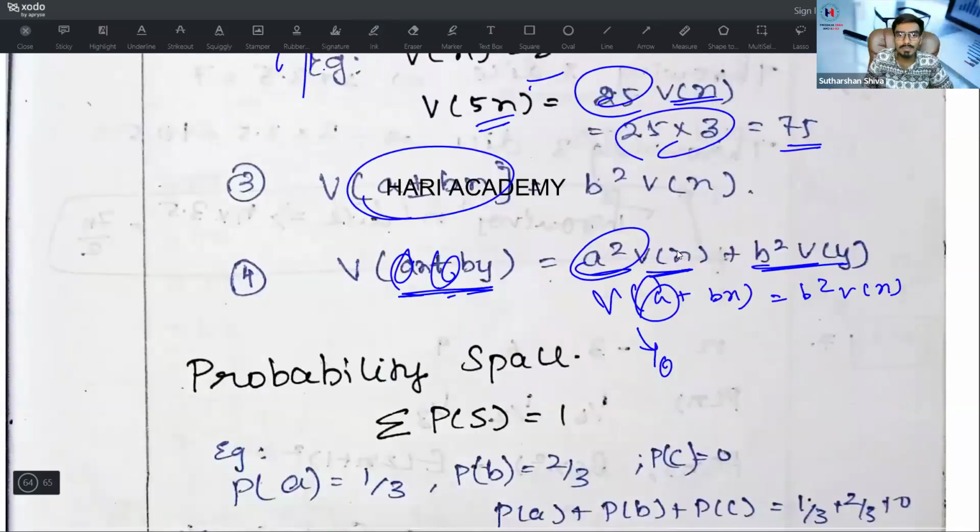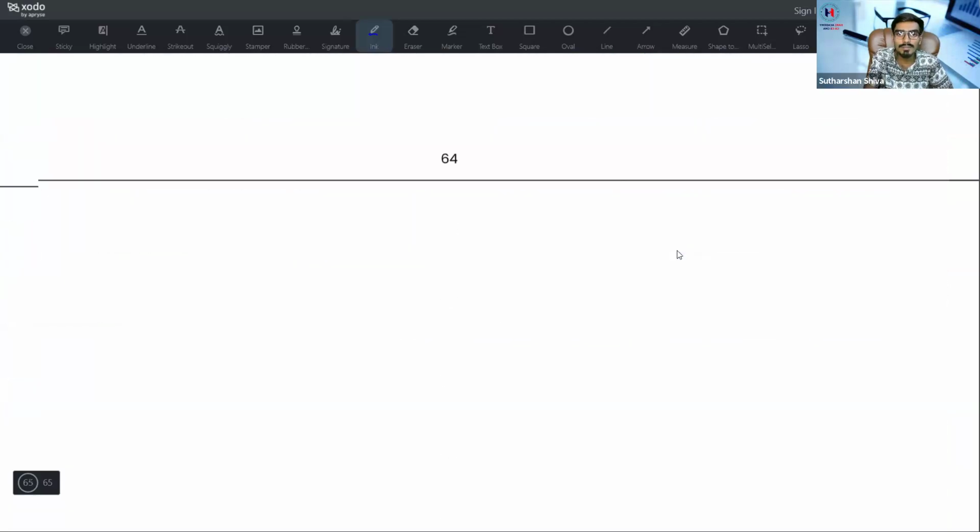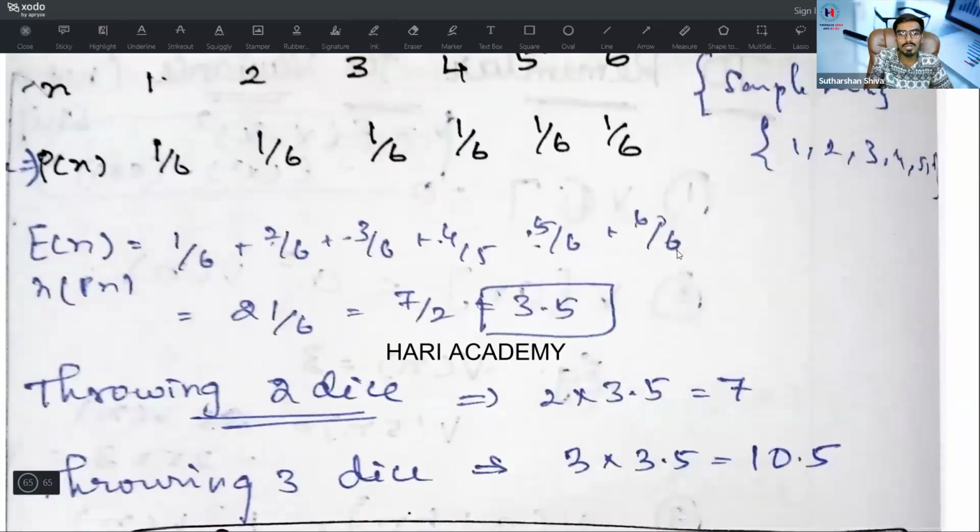Then probability space. What is the meaning of probability space? If you add all the probabilities, 1 plus 3 plus 2 plus 3 plus 0, it will become 1. So probability space is summation of P of x equal to 1. So now come to this.